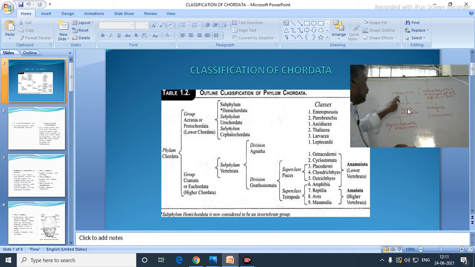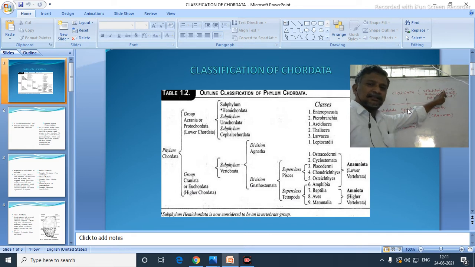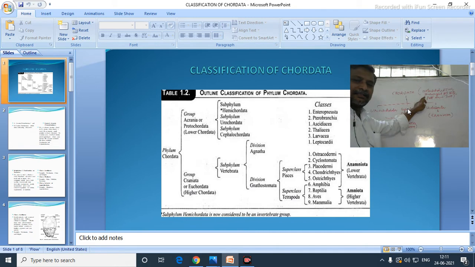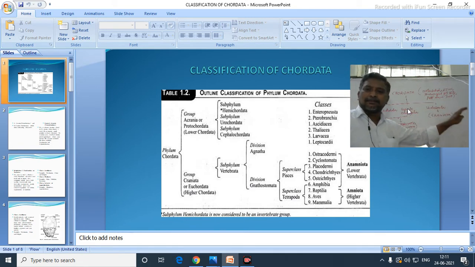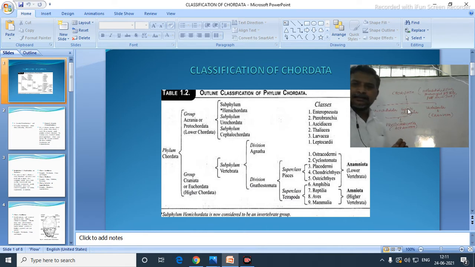Now the chordata, all these organisms have a notochord in their body. A dorsal tubular nerve cord is in their body. Pharyngeal gill slits are also present in their body. A post-anal tail also will be present. Any organism, if it has all these characters, will come under chordates. Now, such organisms are again classified based on some characters. So, one is Urochordata, Cephalochordata, and Vertebrata. They are nothing but subphylum.